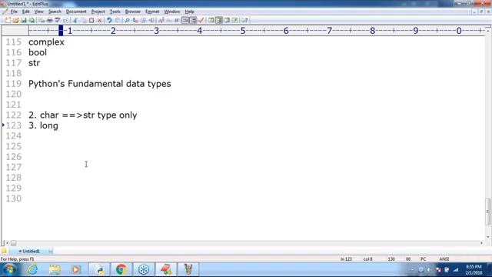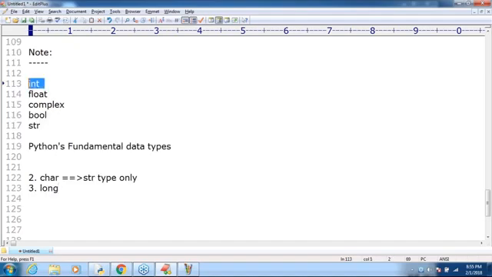In Python 3, even long values we can represent by using the int type only. Clear, right?